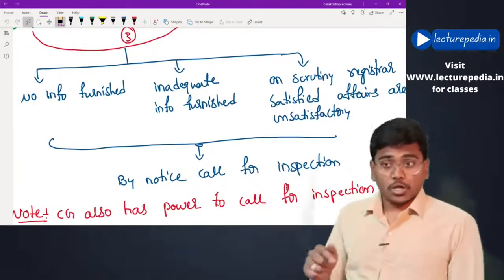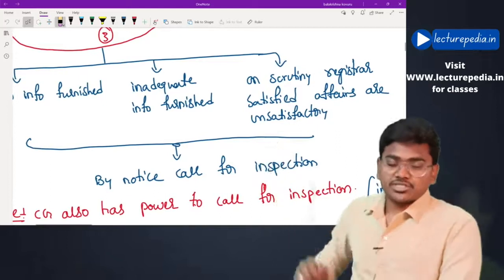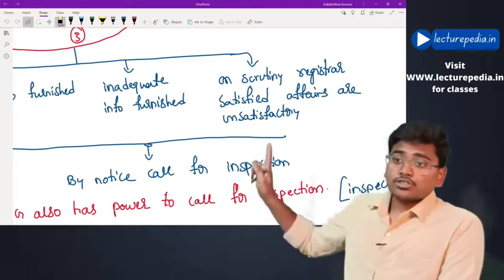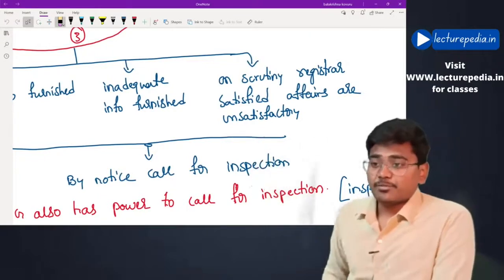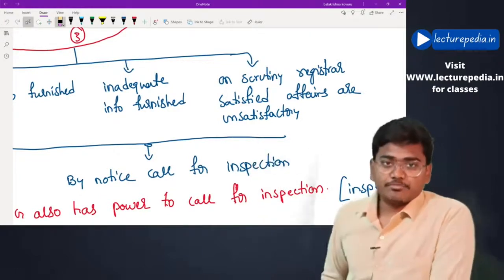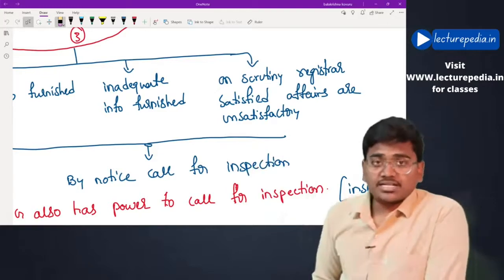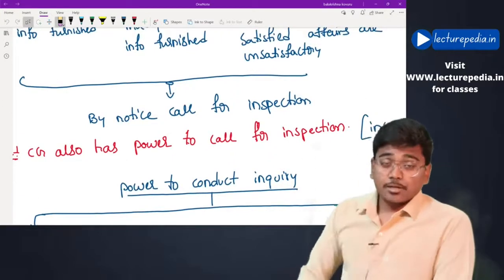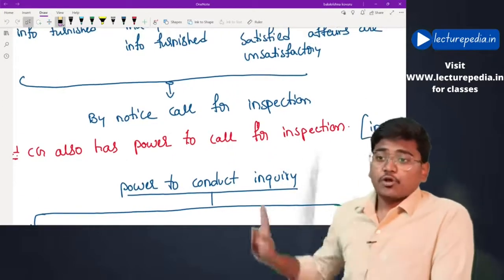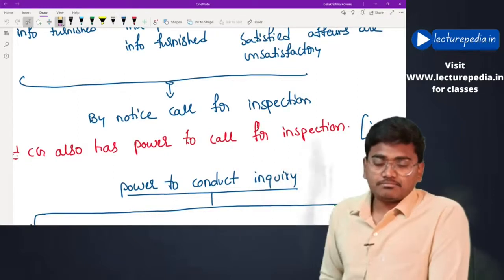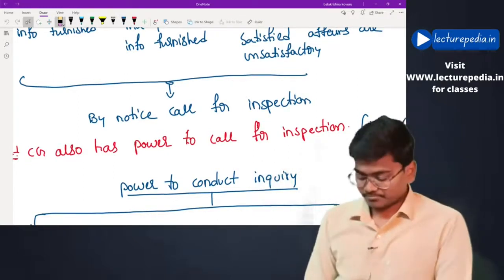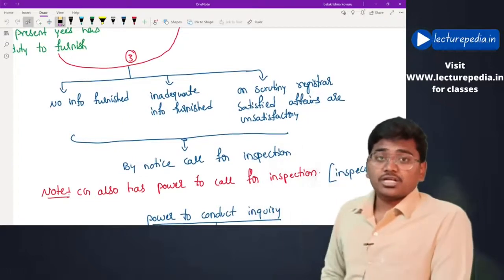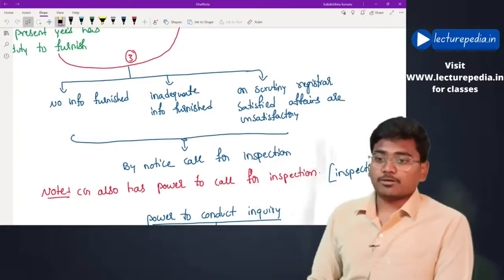Now let's say when ROC asked for the information, no information is furnished, or inadequate information is furnished, or information is furnished but on scrutiny the registrar is satisfied that the affairs of the company are being conducted unsatisfactorily. In that case, the registrar by a fresh notice will call for inspection of the company. These are the three situations in which the registrar will call for inspection of books of accounts of the company.